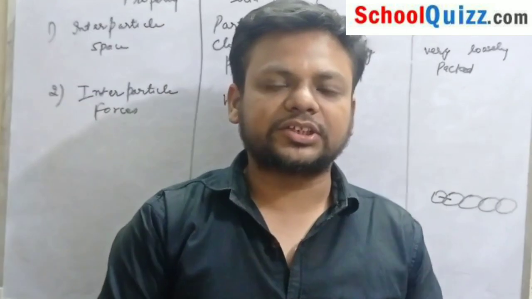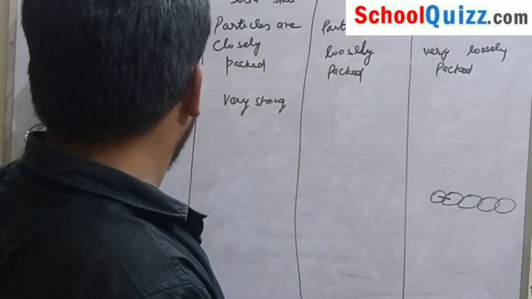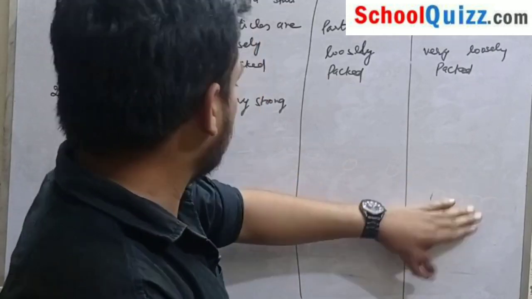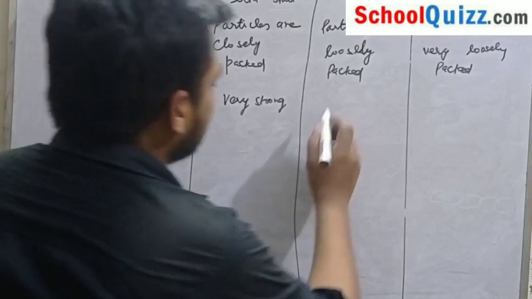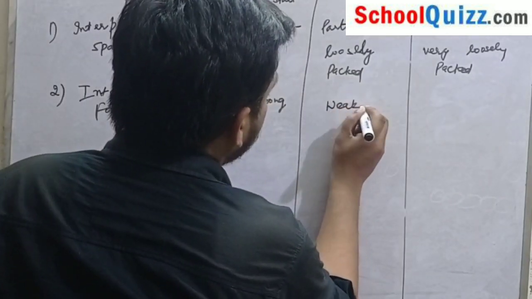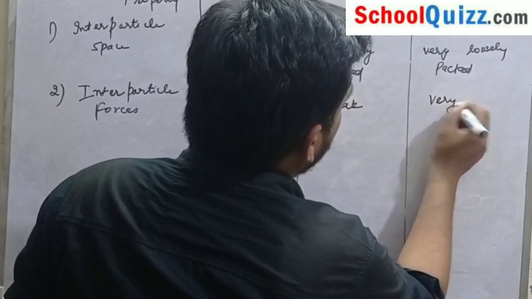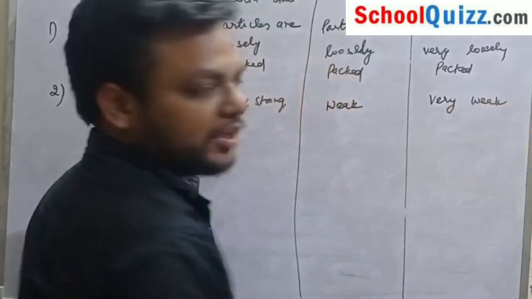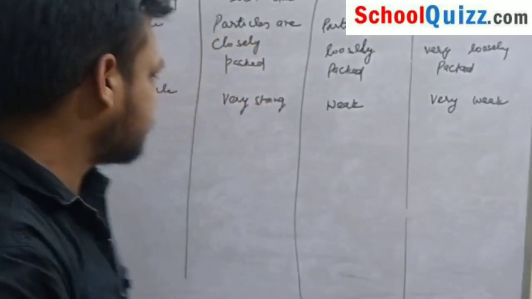In liquids it is weak, and in gases it is very weak, as we know that the particles are quite far.